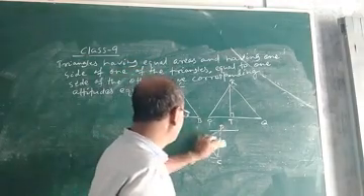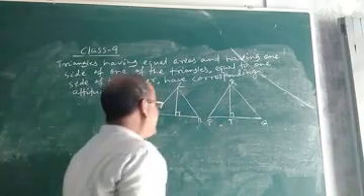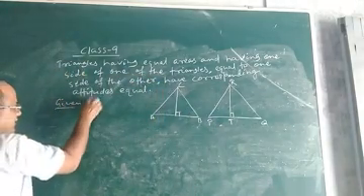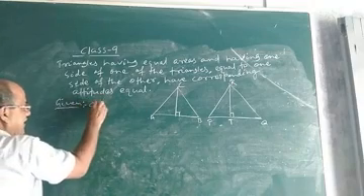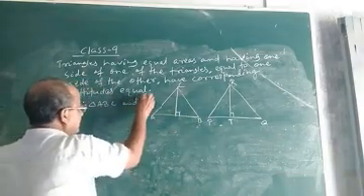Now in the converse, in this particular statement, what are we given? Let us write the given part. We are given triangle ABC and triangle PQR.